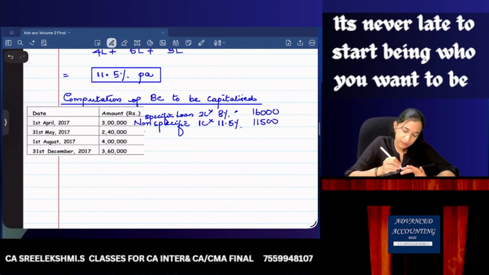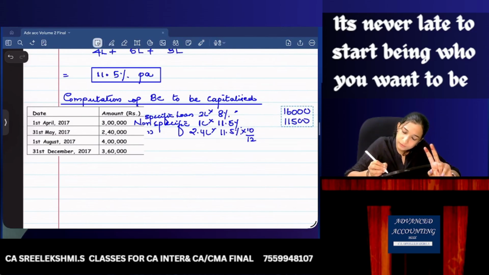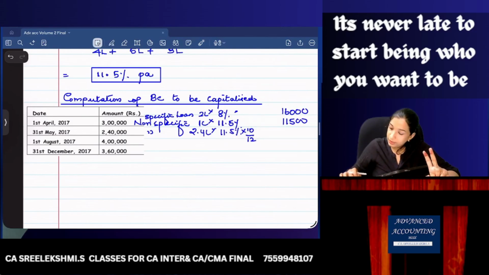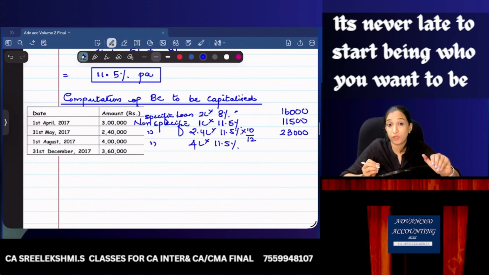That is 11,500. Next, also non-specific, 2,40,000 into 11.5%, April, May, and so on, so 10 by 12. 2,40,000 into 11.5% into 10 by 12 is 23,000. So balance again, 4 lakhs into 11.5% from 1st August: August, September, October, November, December, January, February, March, 8 by 12.